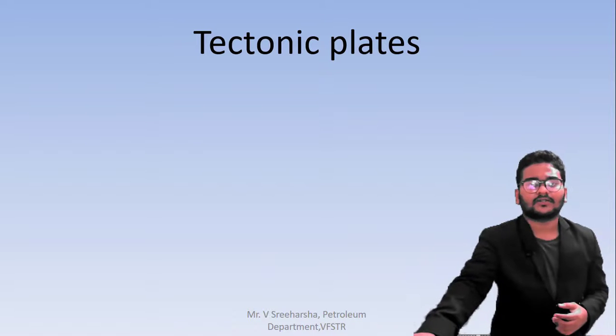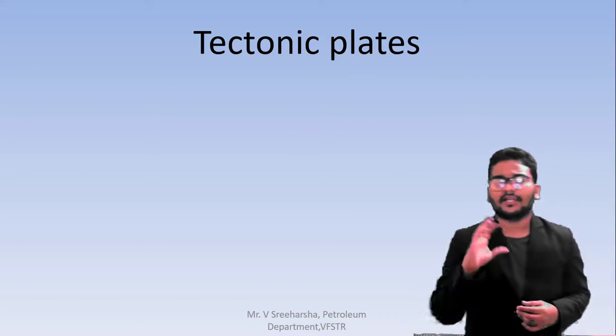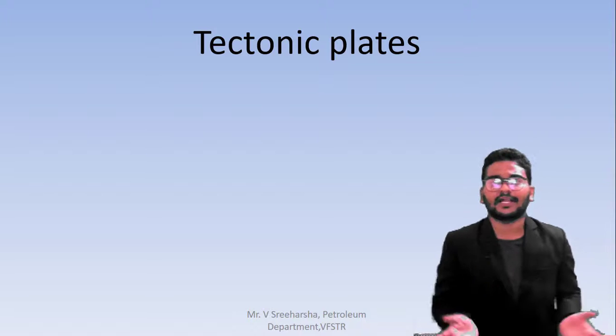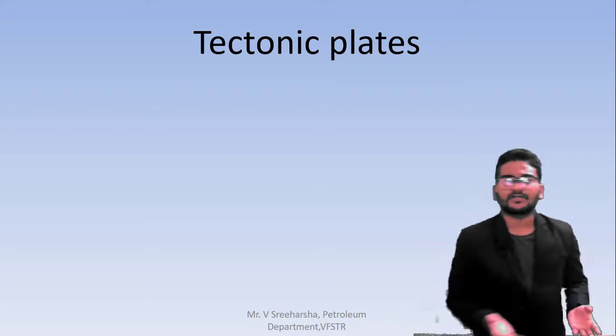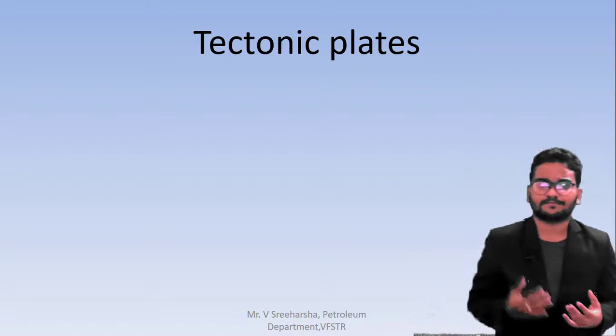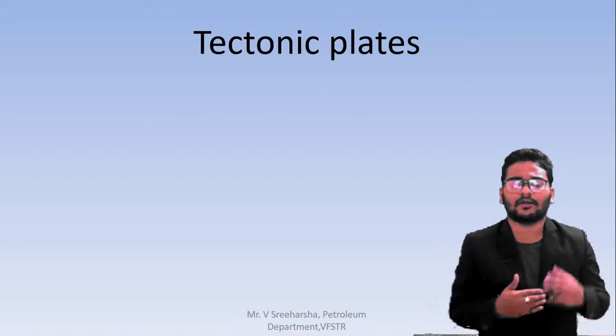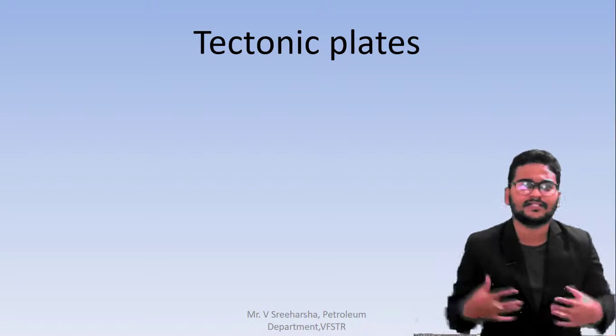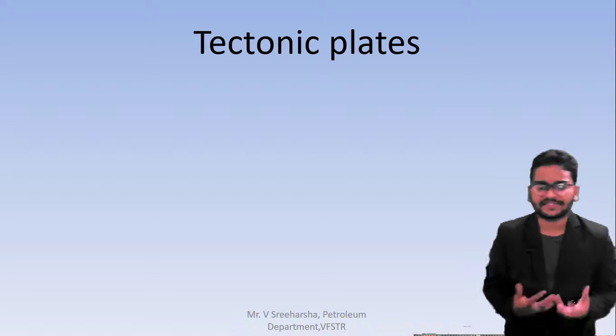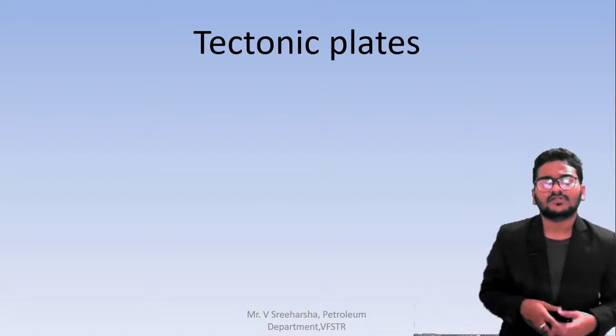Next we will go through the tectonic plates. So what are tectonic plates? Above the earth surface, we already have different types of oceans, volcanoes, and different types of land masses, like one land and another land, foldings, faultings. All these have happened. So why did it happen? That we will discuss right now. So what are the tectonic plates?